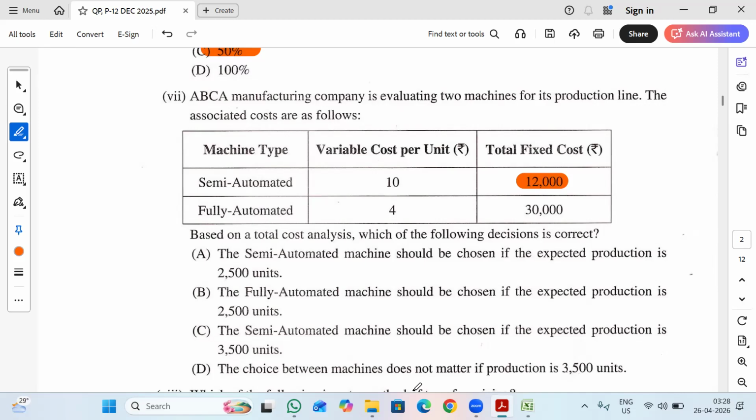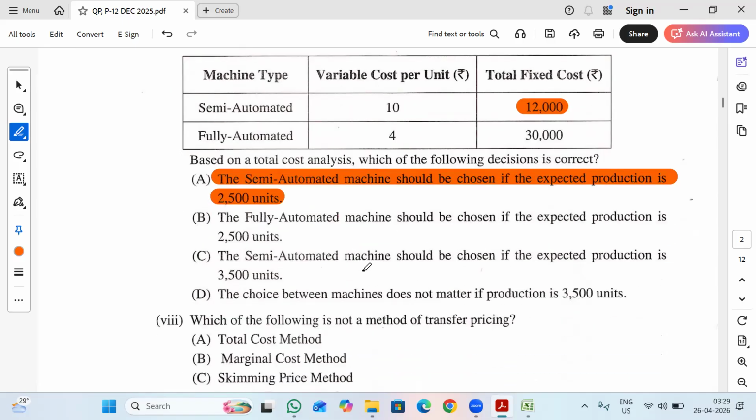The choice between machines does not matter only at my indifference point, right? My indifference point is 3,000 units, whereas here it is mentioned as 3,500. So option D is also incorrect. So option E is the right answer: the semi-automated machine should be chosen if the expected production is 2,500 units.